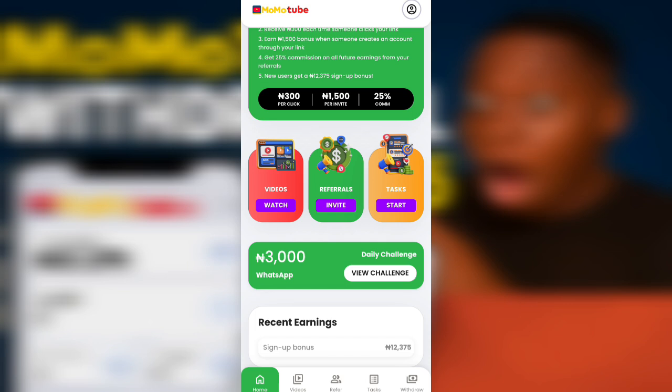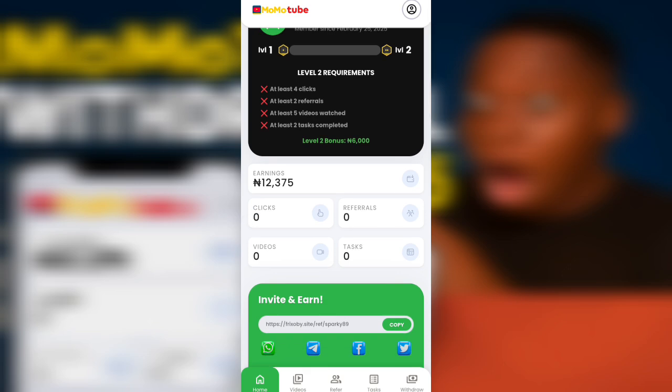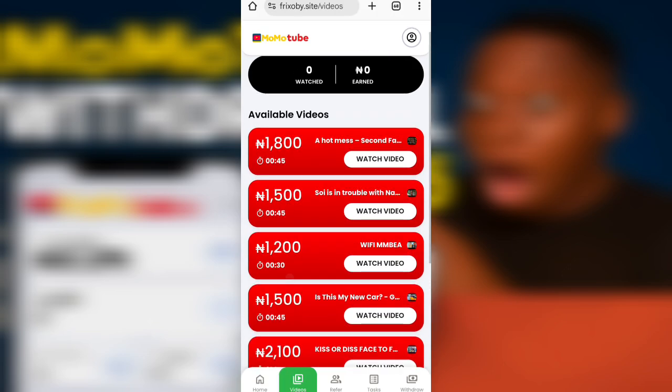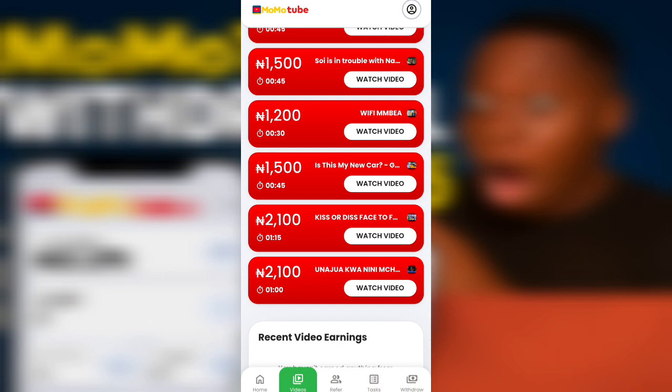Now when you wait for some time on this platform, you'll be seeing some person withdrew some amount, some person withdrew some amount. You see what I'm saying? But all these things you are seeing are fake. This platform claims that one can actually earn money when they watch videos. They promise a lot of people that when you watch the video they will pay you 1,000, 1,500. A lot of things the platform promises people, and guess what? All these things you see on this platform are not real, guys. They are all fake. I have stated that in my previous video, and a lot of people have confirmed it in the comment section.